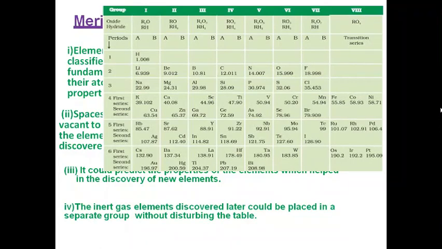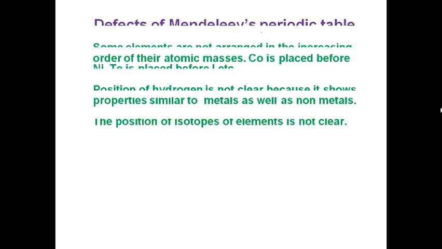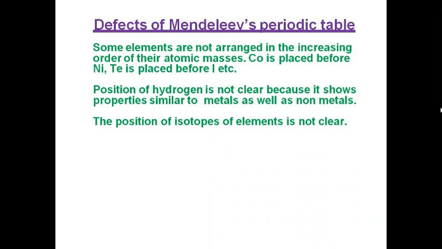Now come to the next. The inert gas elements discovered later on could be placed in a separate group without disturbing the table. Okay. Defects or the demerits of Mendeleev's periodic table.